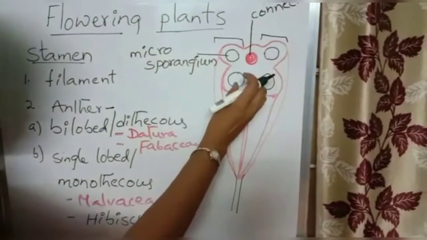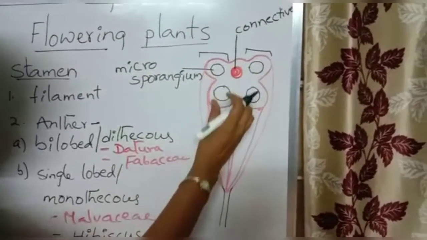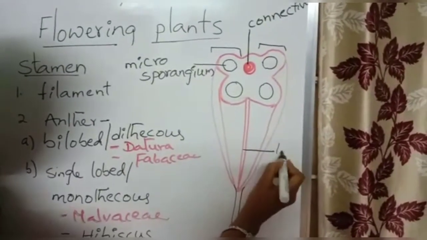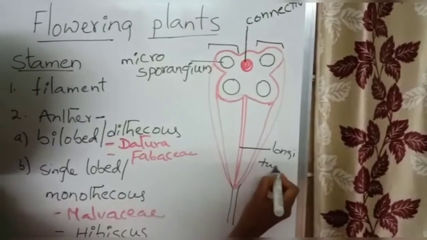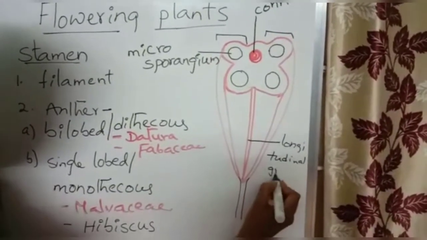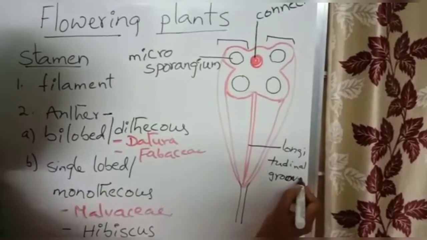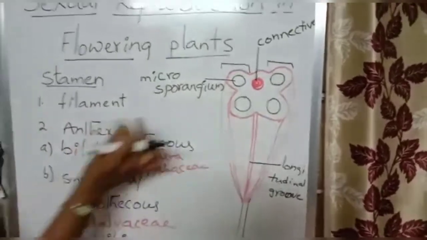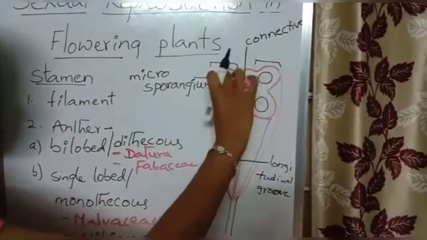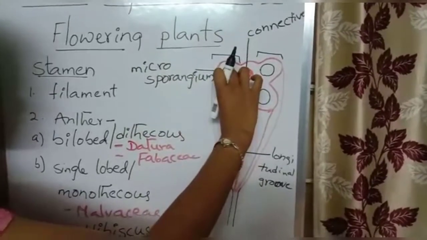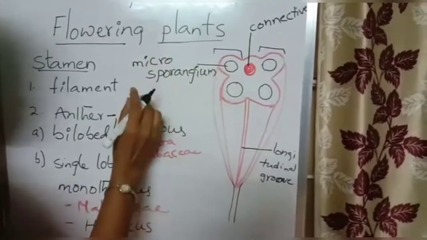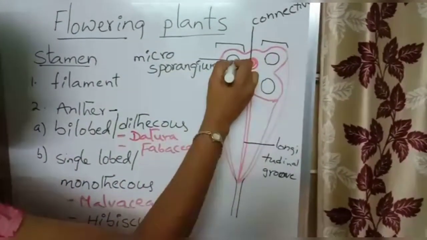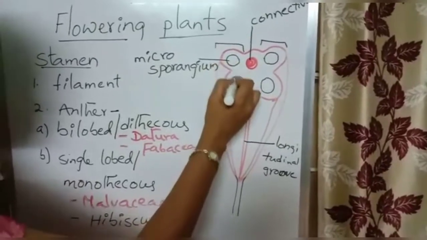Next, these two lobes are separated by a deep longitudinal groove. The groove is separating the two lobes. Now, if it has two lobes, each lobe contains two microsporangia.